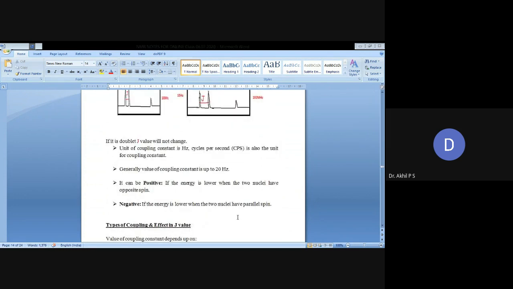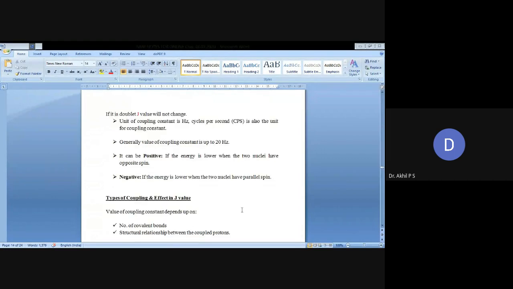If it is a doublet, the J value will not change. The unit of coupling constant is hertz, also written as cps, that is cycles per second. Generally, the value of the coupling constant is up to 20 hertz. It can be a positive or negative value. If the energy is lower when the two nuclei have opposite spin, its value will be positive. If the energy is lower when the two nuclei have parallel spin, then its value will be negative.